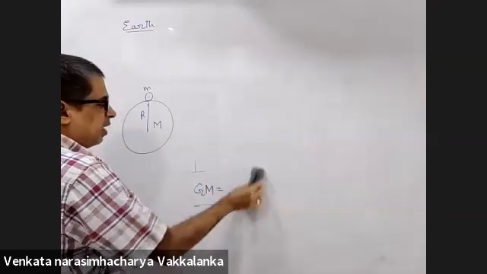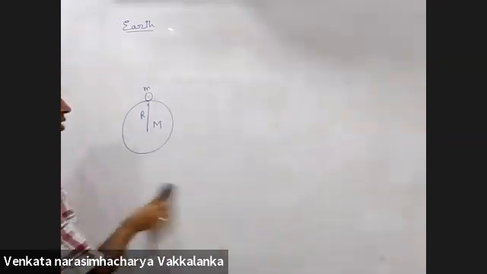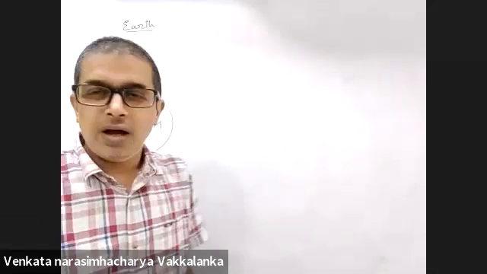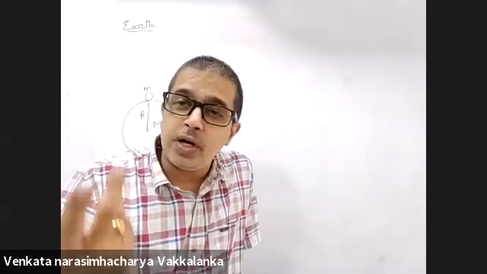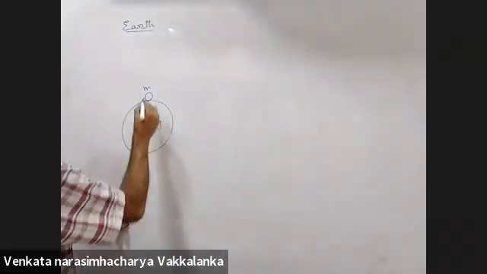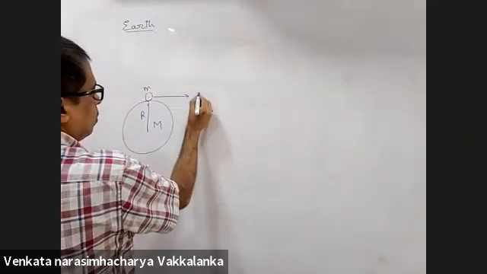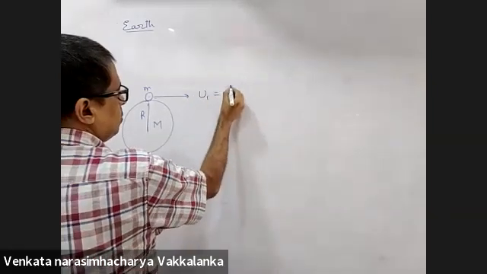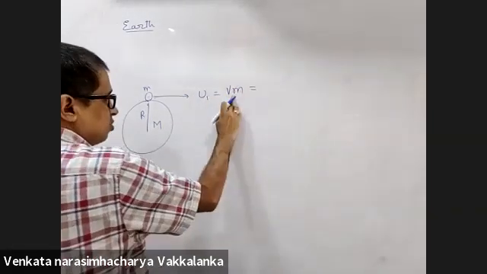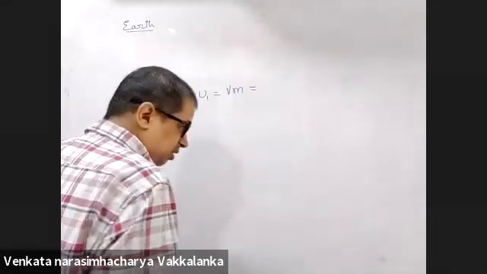When you taught mechanics, you took potential energy to be mgh. Are we altogether getting a different expression for potential energy change? On the surface of Earth, the potential energy you told me is potential into small mass. This is what you told me in gravitation.